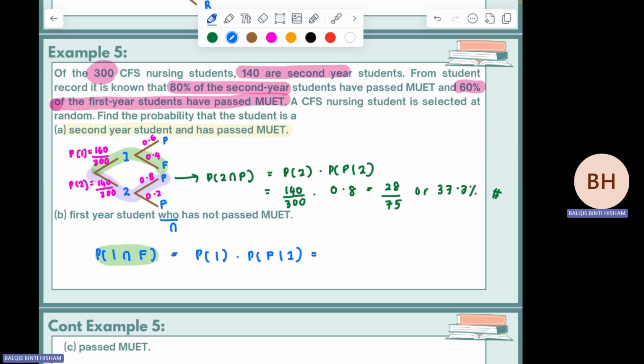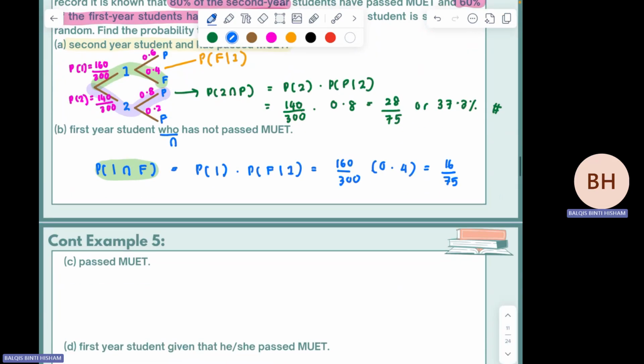So just multiply P first year, 160 over 300, times P fail given that first year, which is this one. If you want to symbolize it, this is P fail given that first year. So that one will be 0.4. And then you just multiply everything, and you get 16 over 75. Okay, that is for part B.